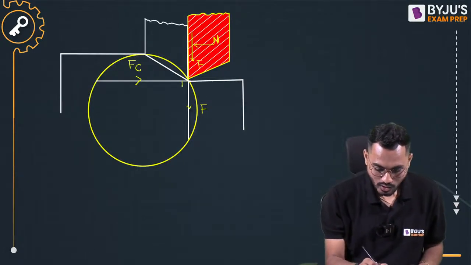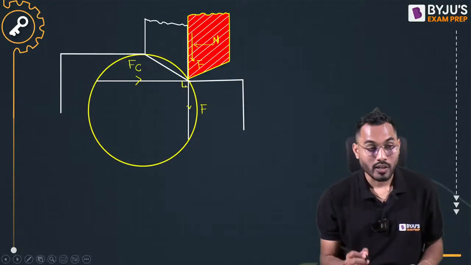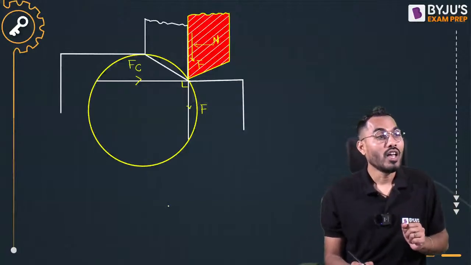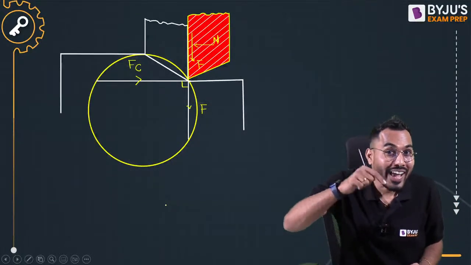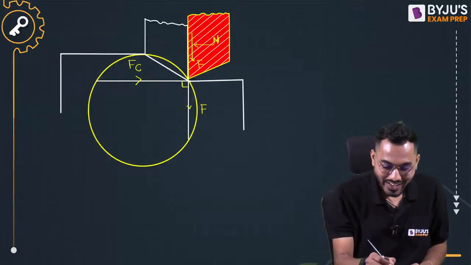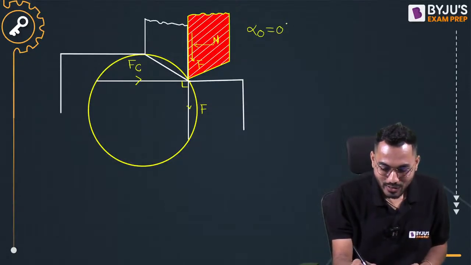The friction force is normal to the cutting force, or the cutting force is normal to the friction force. When the friction force is normal to the cutting force, what is the orthogonal rake angle of this tool? Orthogonal rake angle alpha 0 is exactly equal to 0 degrees.